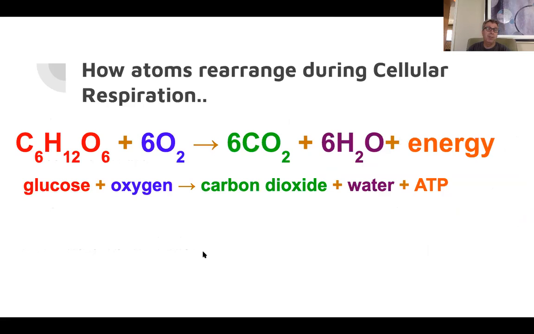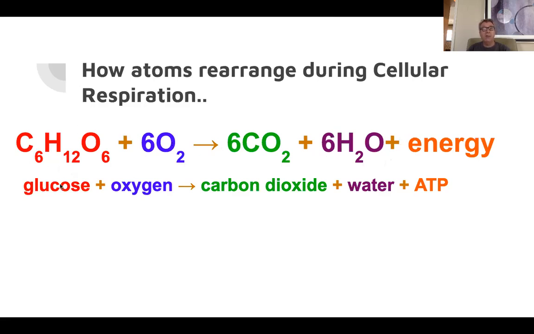ATP, all right? And so here is our equation. We have 1 molecule of glucose. We have 6 molecules of oxygen, and that yields, remember that arrow means yields in chemistry, 6 carbon dioxides, 6 waters, and then 36 ATP. Now, you can see that we have a conservation of matter.